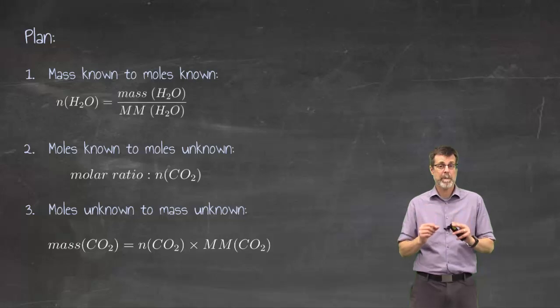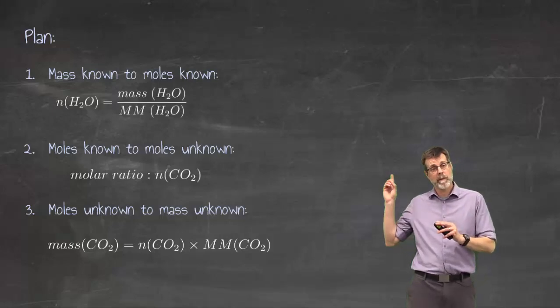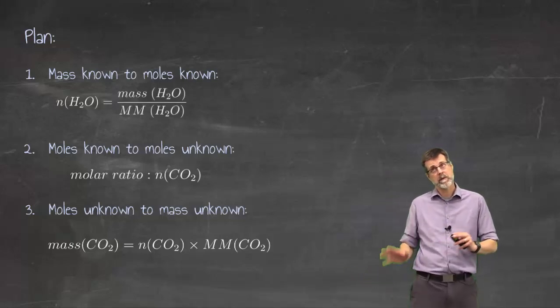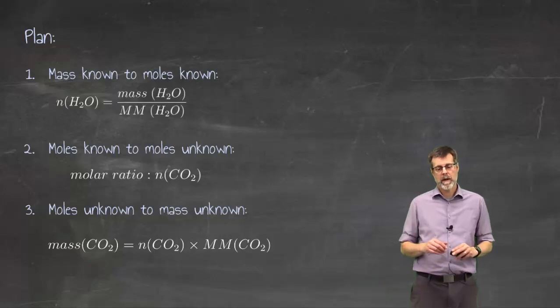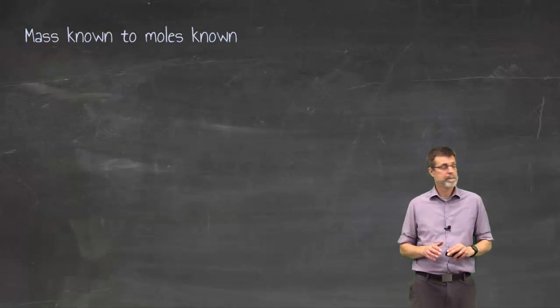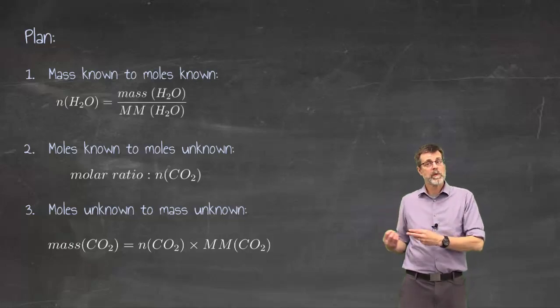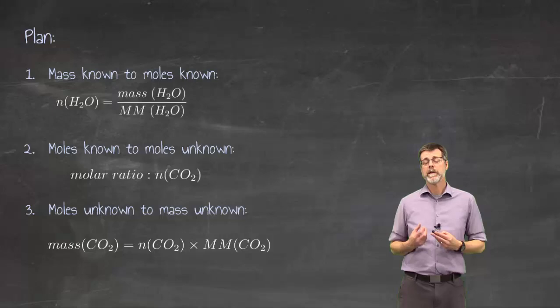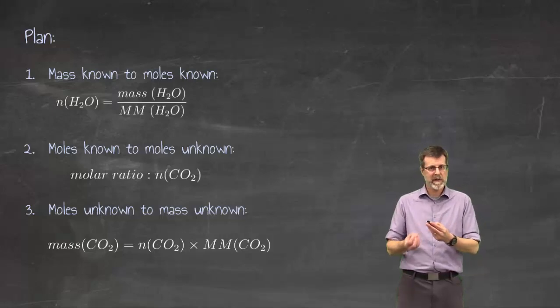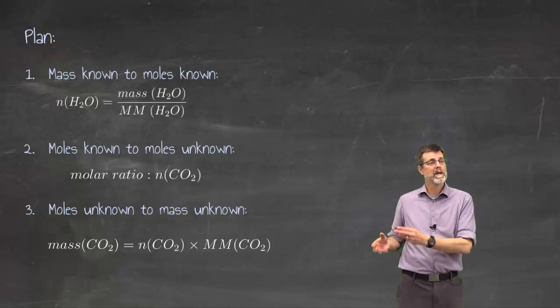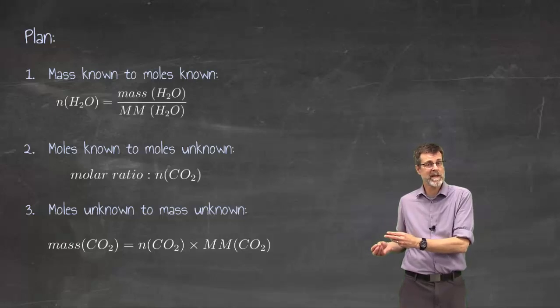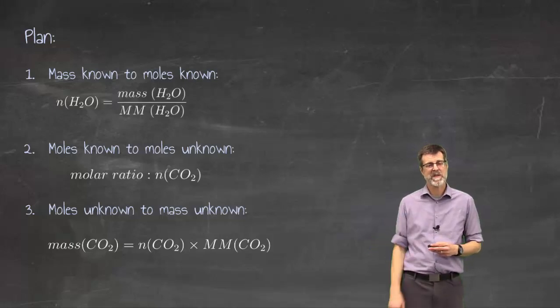They're not the same. So number 1 is the molar mass of water. Number 3, or step 3 I should say, is the molar mass of carbon dioxide. Now, you don't have to write out the plan before you approach this, but you probably should have a plan in your mind, and it's going to be a similar plan every single time, which is good, but people do start to forget, and we do start to miss things.